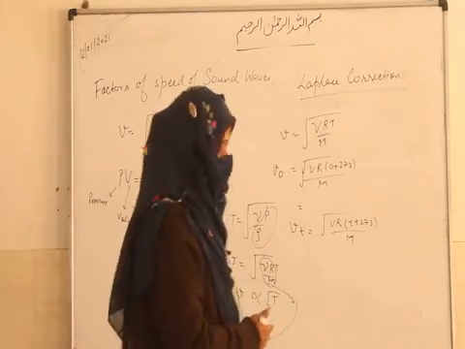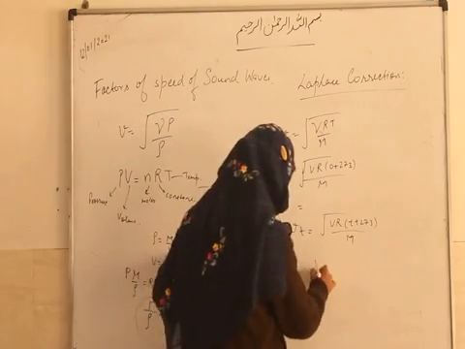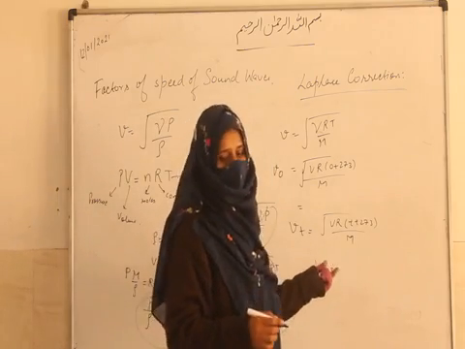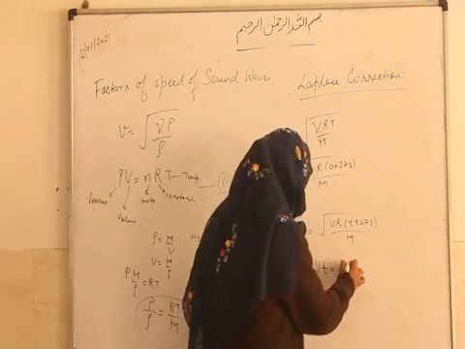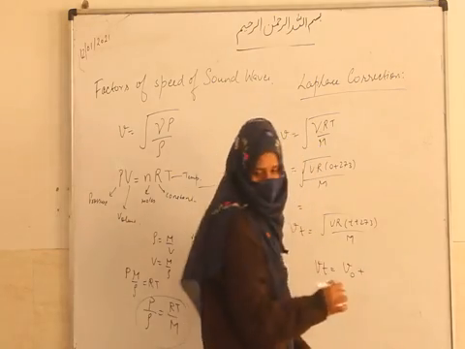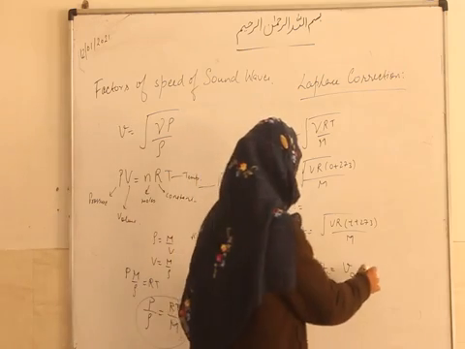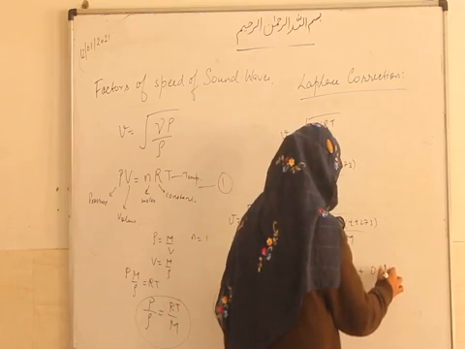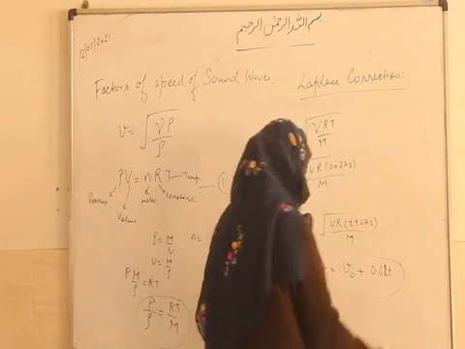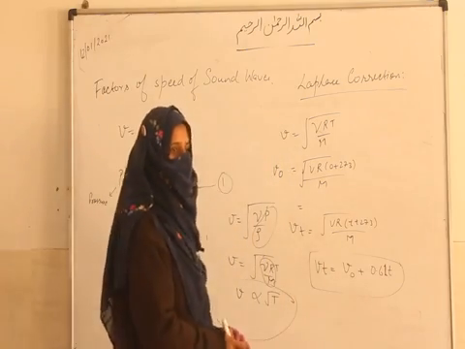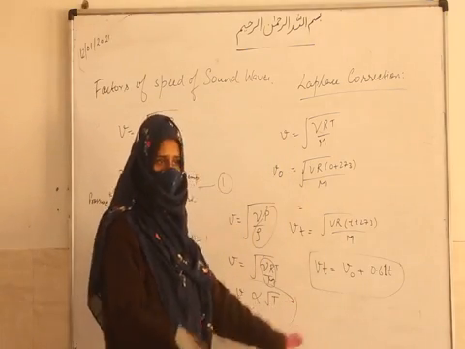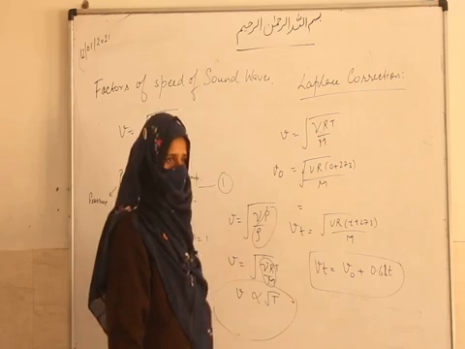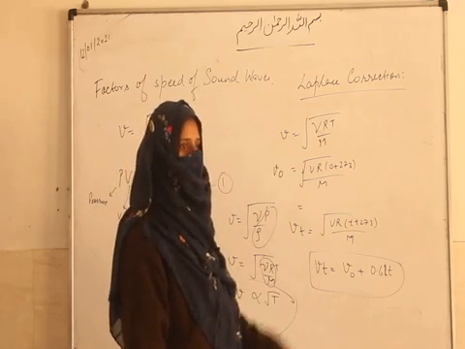After solving we find that Vt is equal to, the velocity of sound at any temperature is equal to the velocity of sound at zero temperature plus 0.61 T. So this is also another equation. No numericals are based on these formulas. You haven't seen this type of numericals, because these numericals are actually in higher classes.